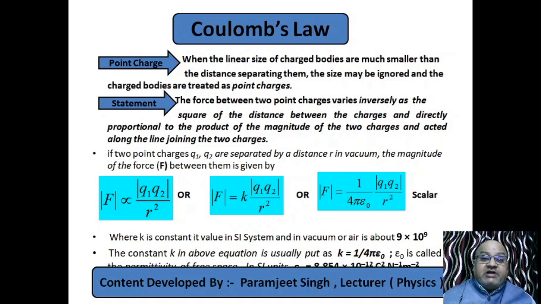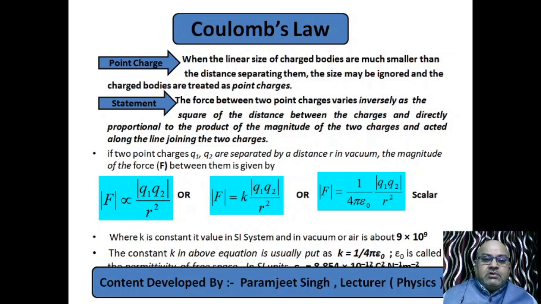First experiments were performed, then the law was discovered by Coulomb. So what is this law? According to this law, two point charges have some interaction in the form of force. This force may be either repulsion or attraction. We have studied it.